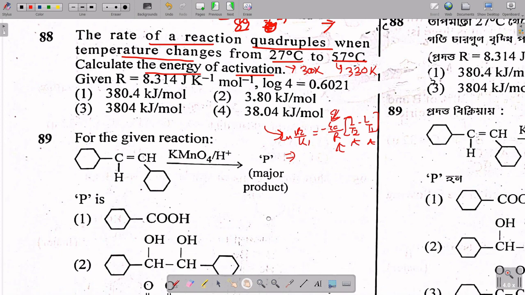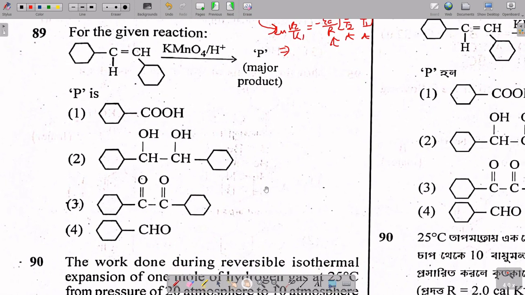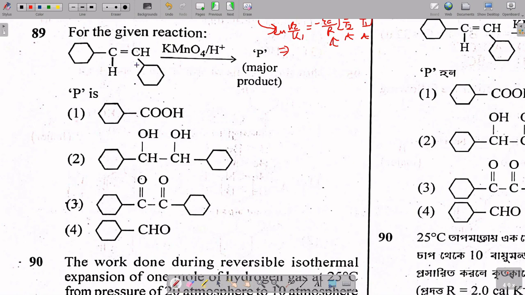It is said here that for the given reaction, this is the compound and KMnO4 with H plus is used. So this reagent is very strong.